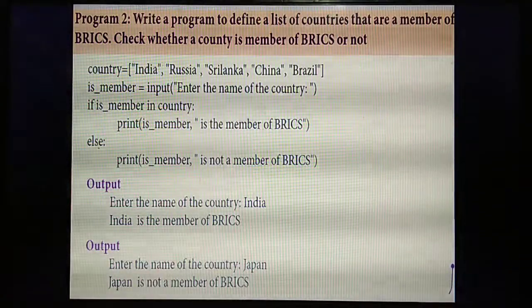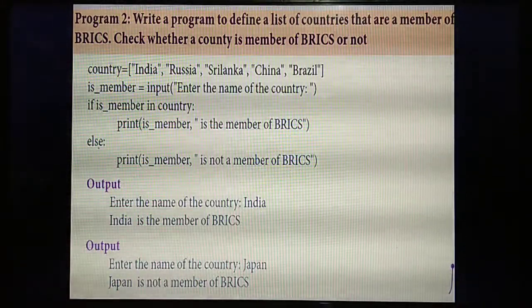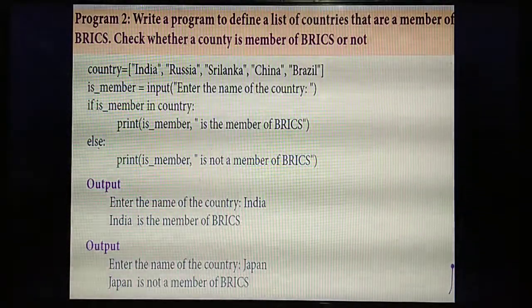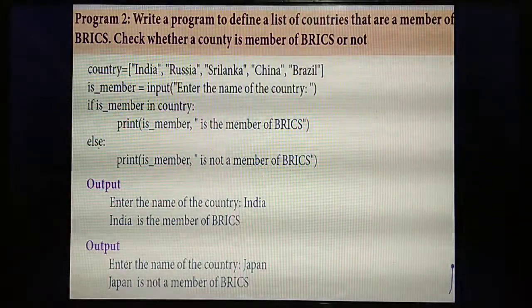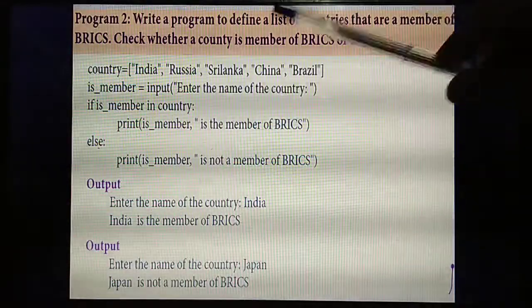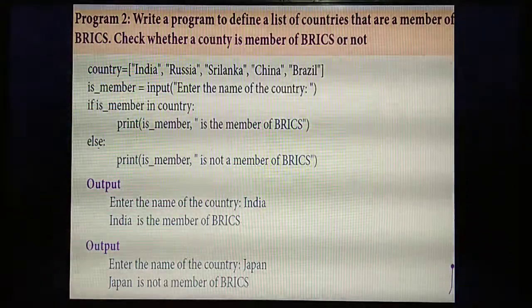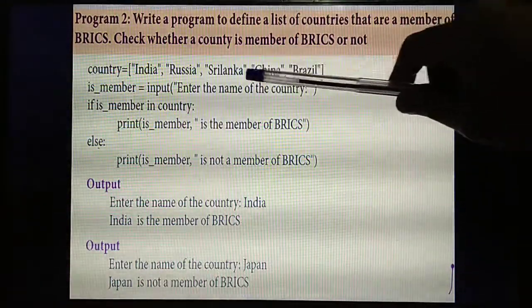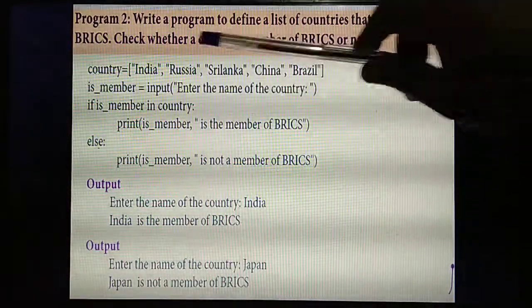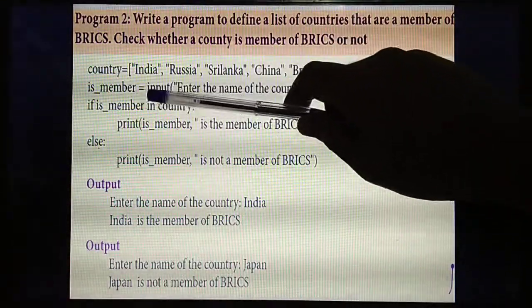Understand? For that, which operator are you using? You already remember, in or not in, same meaning, okay? What's the use of in and not in? In means available. Not in means not available. Same only here also, using in and not in. Inside the if condition, you are checking the name of the country you enter, whether the country is present in this list. You enter the name of the country in the variable isMember, isn't it? So you are checking if isMember in country.